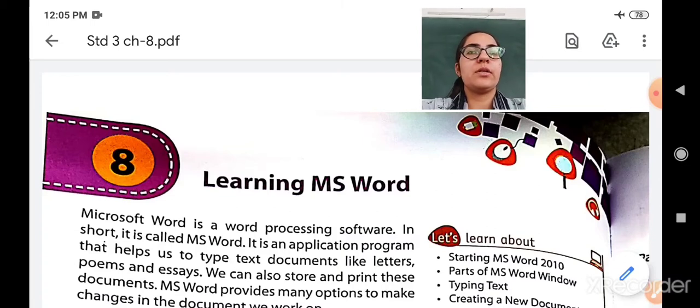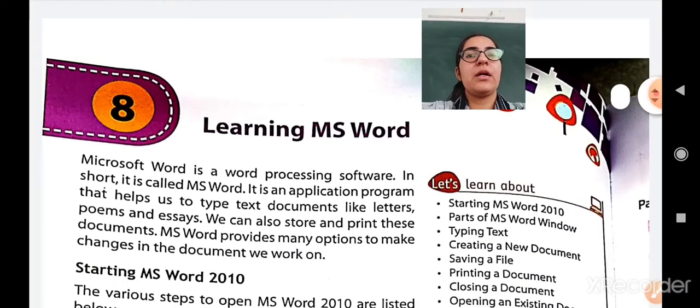So MS Word stands for Microsoft Word. Microsoft Word is a word processing software. In short, it is called MS Word. It is an application program that helps us to type text documents like letters, poems and essay. We can also store and print these documents. MS Word provides many options to make changes in the document we work on.